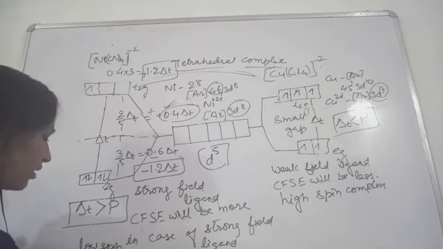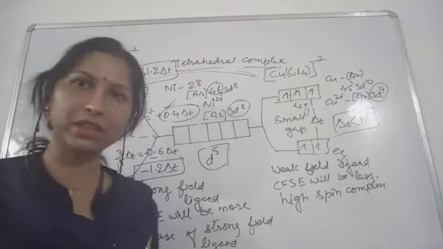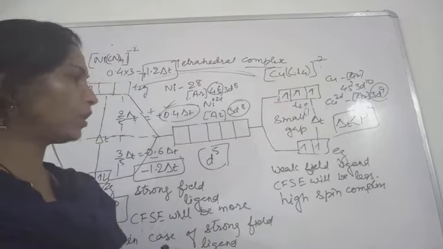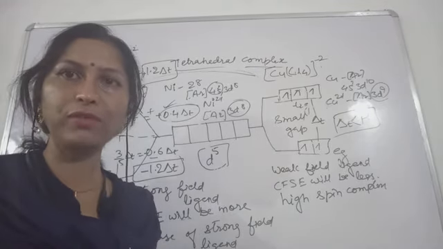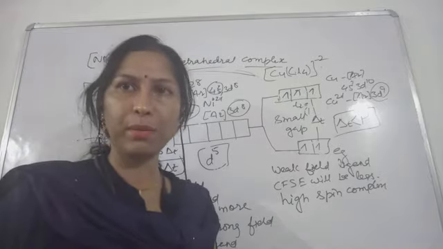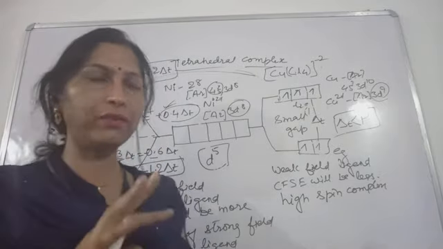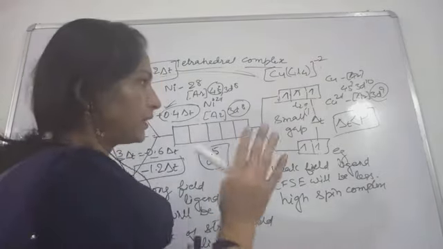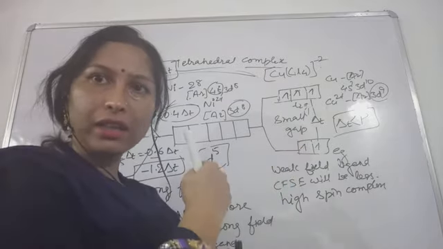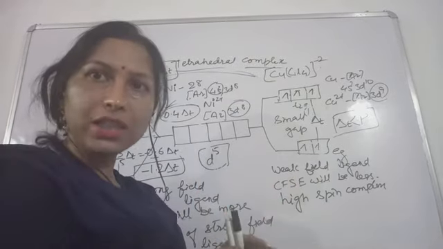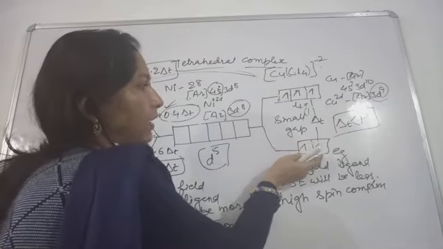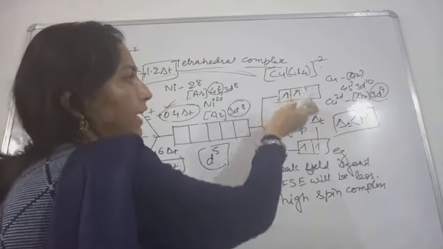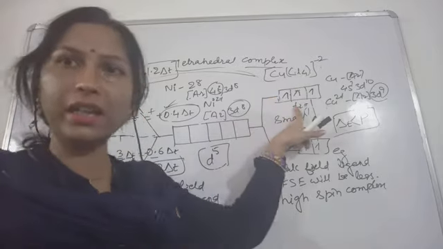So this was all about the crystal field theory, and I also started with the explanation for the imparting of color by the complexes. How is that done? It's very easy. When you give energy to them, the energy will be absorbed, and the electron can go to the higher energy level.